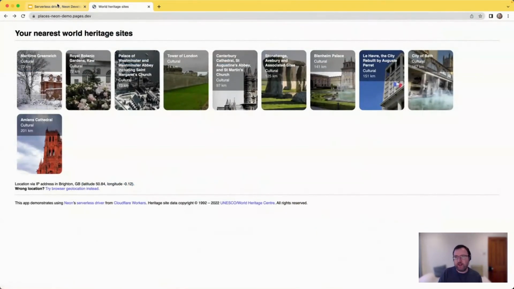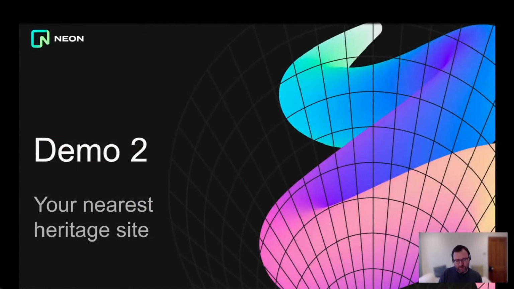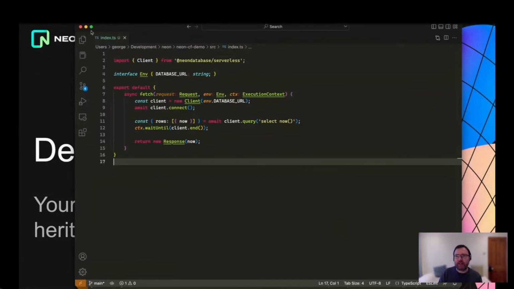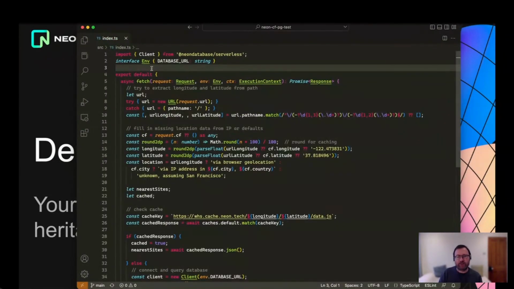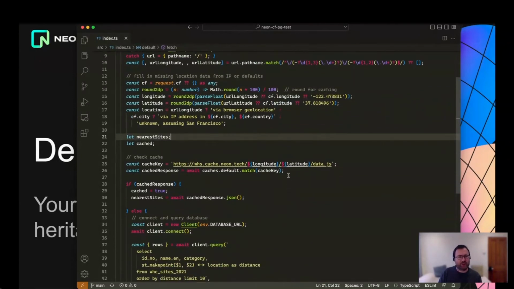And if you want to see where that comes from, the structure of this app is very similar to the app that I just showed you. In fact, we start again by importing the serverless driver and defining our database URL. And then in here, we access the cf property Cloudflare provides on the request object. We look for the longitude and latitude on that. This is a little bit more complicated here because we also allow you to provide the longitude and latitude within the URL so that you can use your browser geolocation if the IP geolocation for any reason fails or isn't correct.